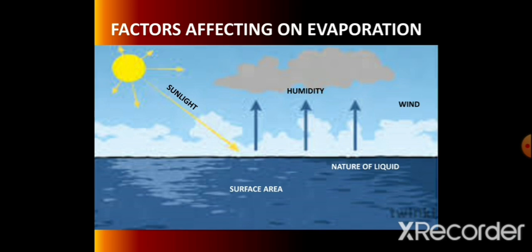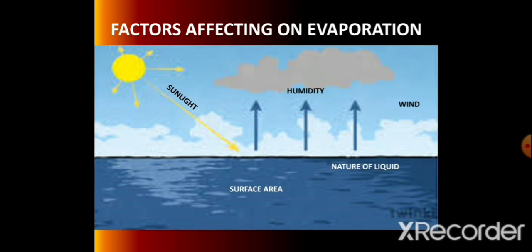The wet clothes dry quickly because rate of evaporation is faster. But when the humidity of air is higher, then the rate of evaporation is slow. In a rainy season, air is very humid. Then wet clothes get dried slowly. Our body sweat does not evaporate quickly.